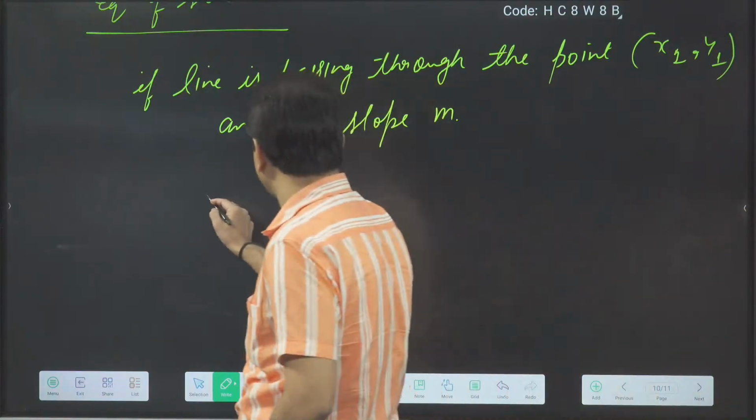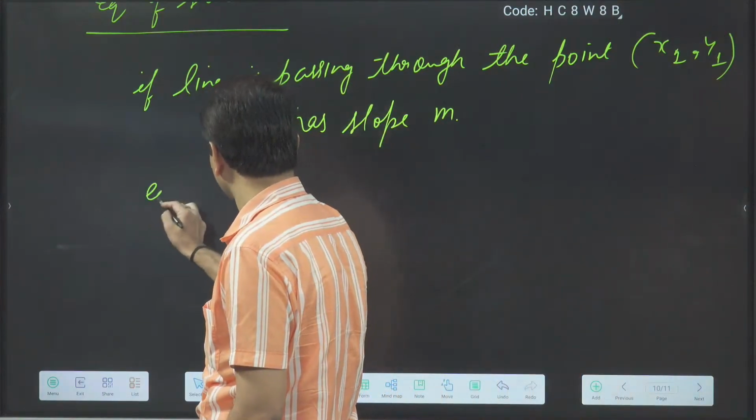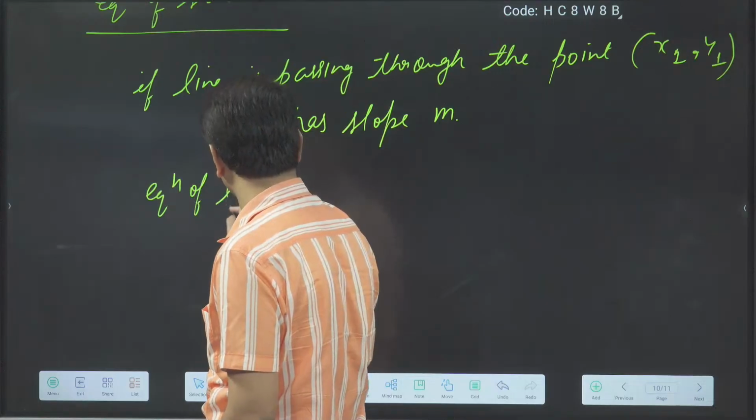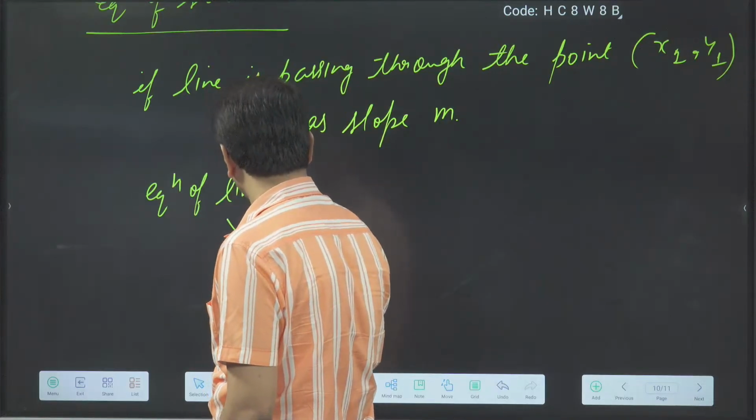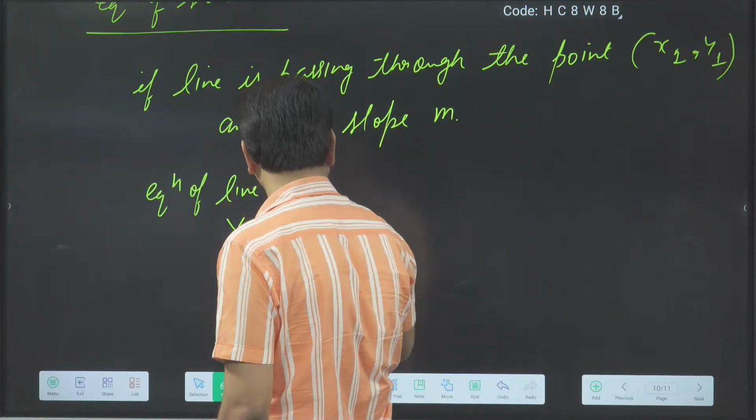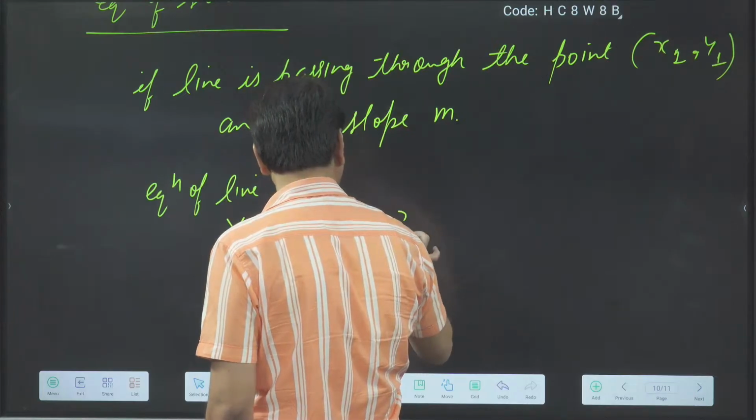Then remember the equation of the line: y minus y1 is equal to m into x minus x1.